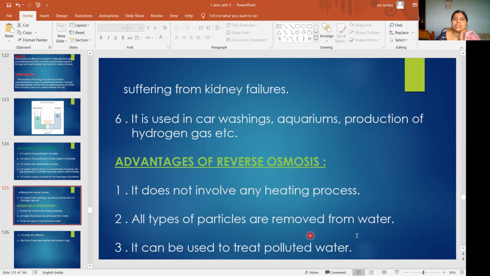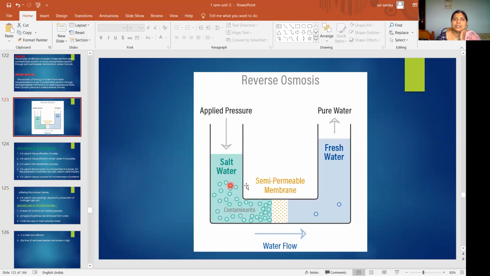All types of particles are removed from water. Here in reverse osmosis, when we apply pressure on salt water, what is happening? Just the water molecules are diffused from here to here.